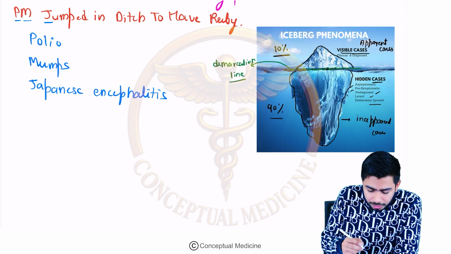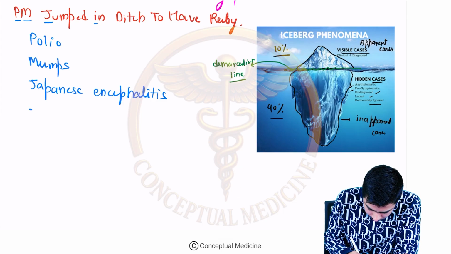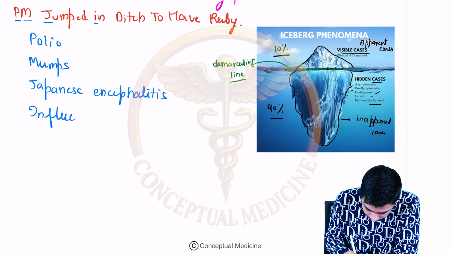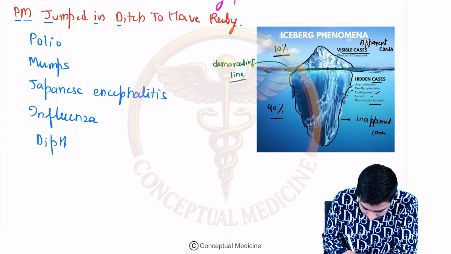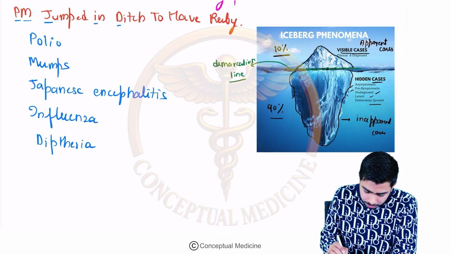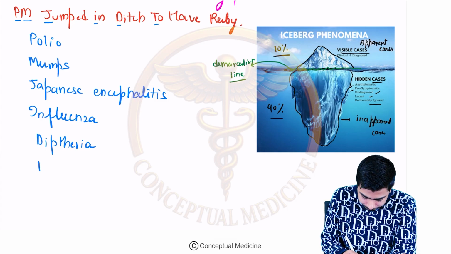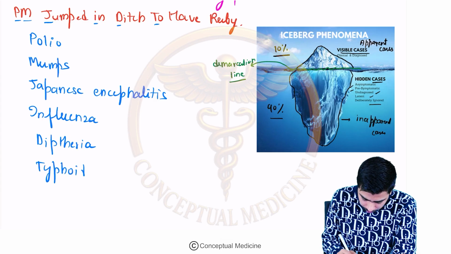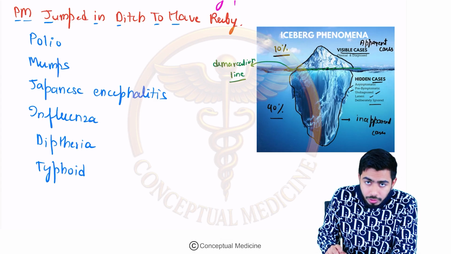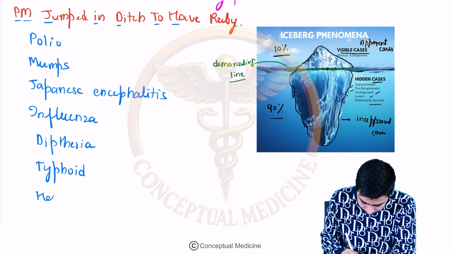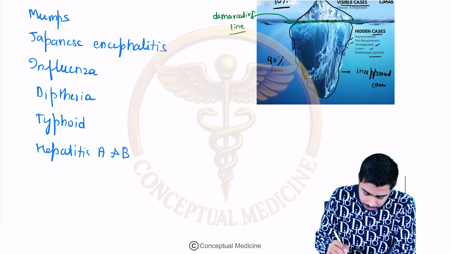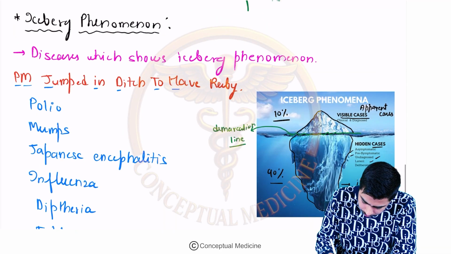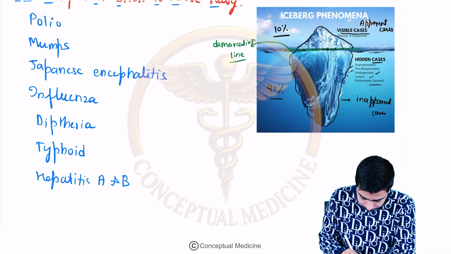Then I for influenza, D for diphtheria, T for typhoid, H for hepatitis A and B, and R for rubella.